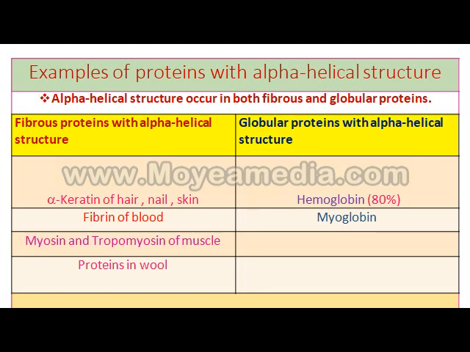Another part is a globular protein, that is hemoglobin. The structure of hemoglobin has 80% alpha helical structure, and another one is myoglobin.